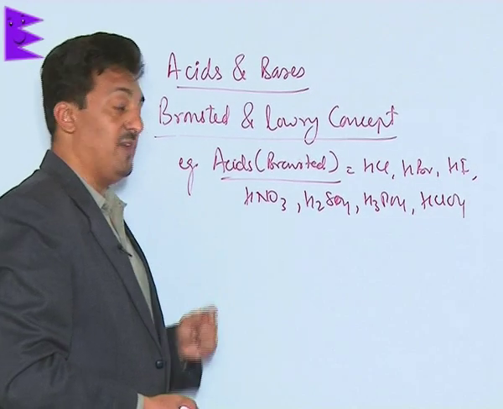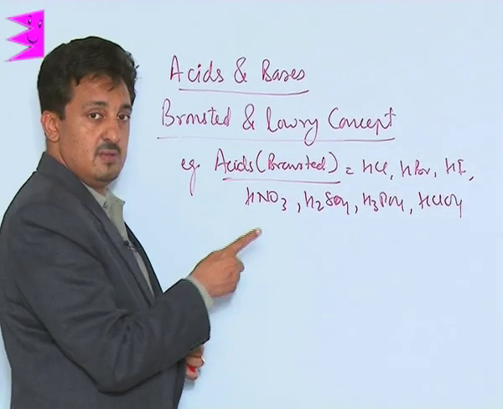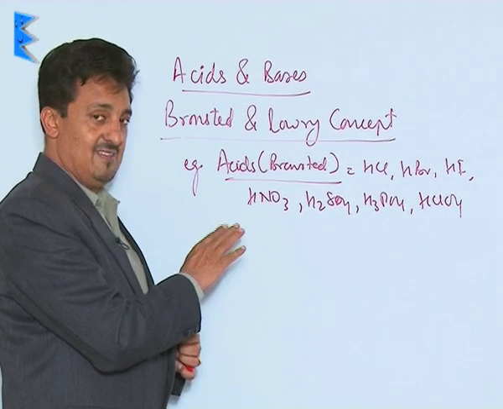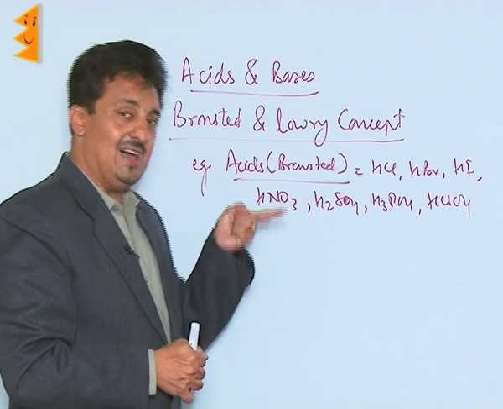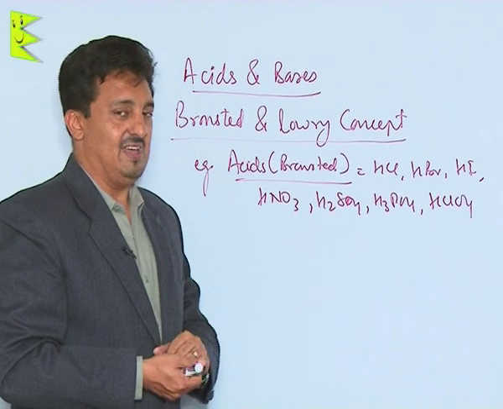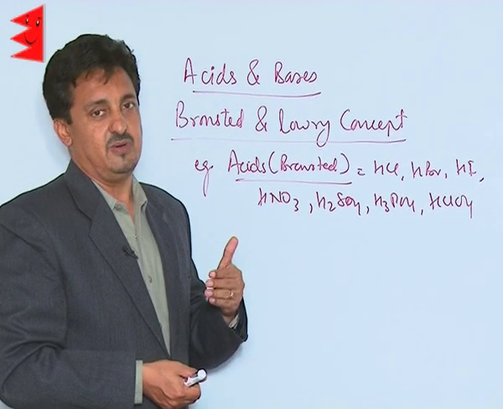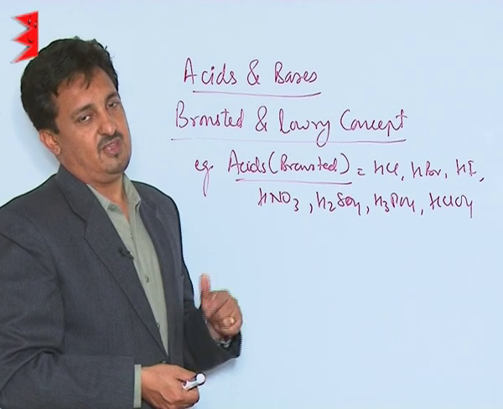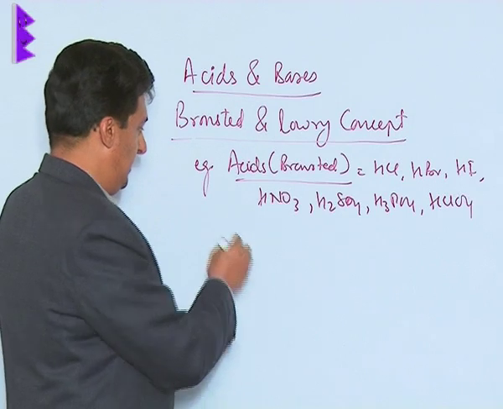What similarity do we find between Bronsted acids and Arrhenius acids? All Arrhenius acids will be Bronsted acids, but all Bronsted acids will not be Arrhenius acids, because the moment the medium is not aqueous, it will be a Bronsted acid, but according to the Arrhenius definition, it won't be an Arrhenius acid.